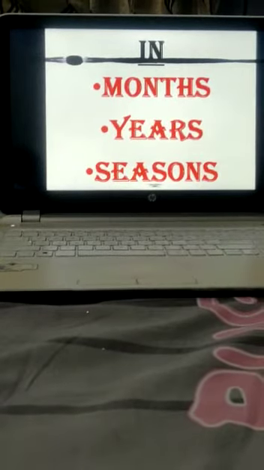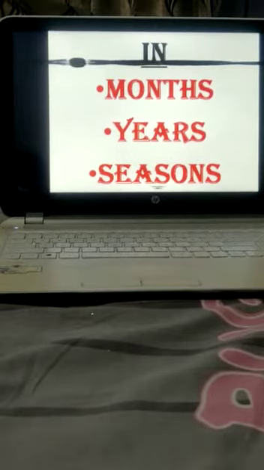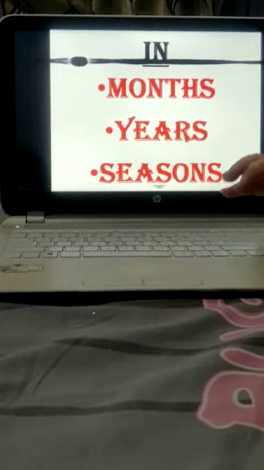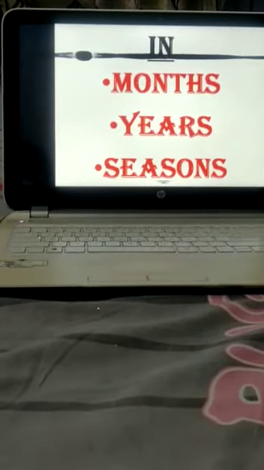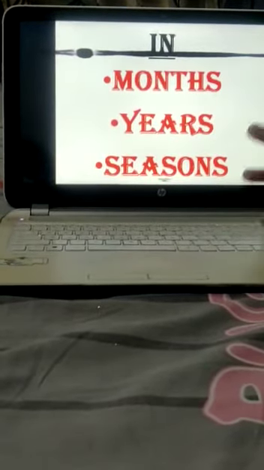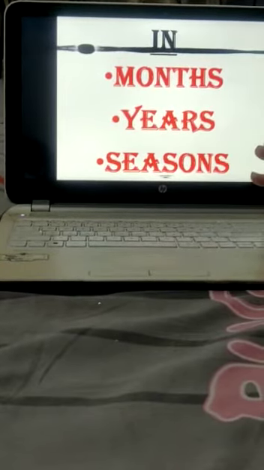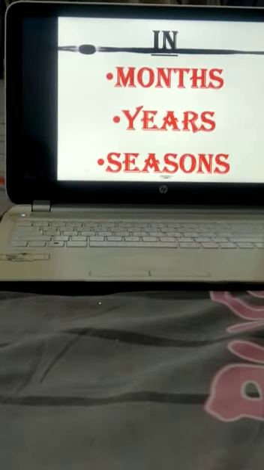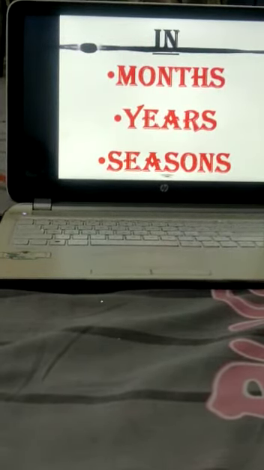Now let's have a look at month's example. I go to my grandmother's house in December. Now I am specifying the month कि किस महीने में, किस month में मैं अपनी दादी के घर जाता हूँ. Now I am particularly telling about the month, so I will be using in preposition with it. Now years. For year preposition, like I was born in 1986.